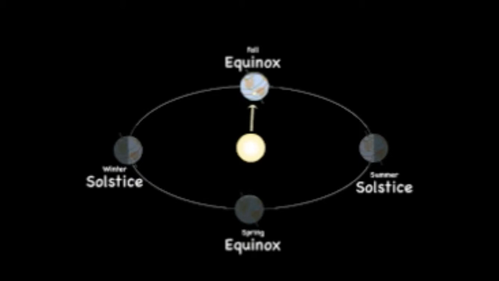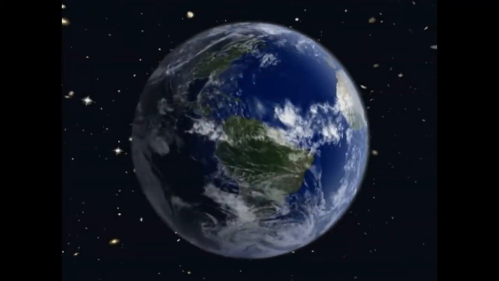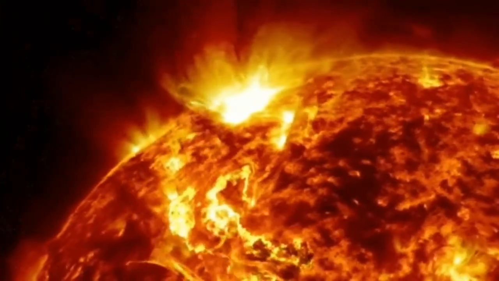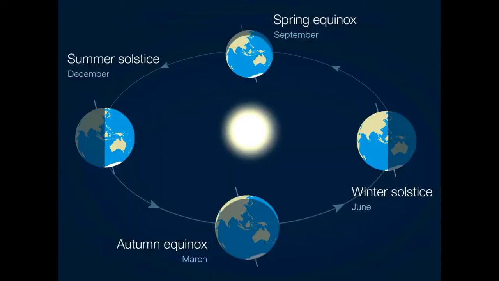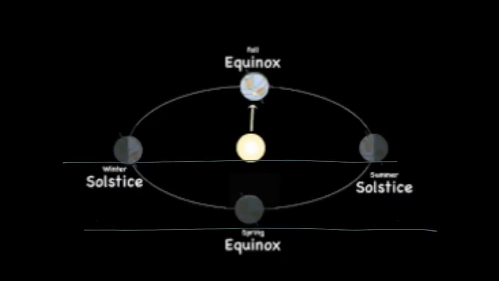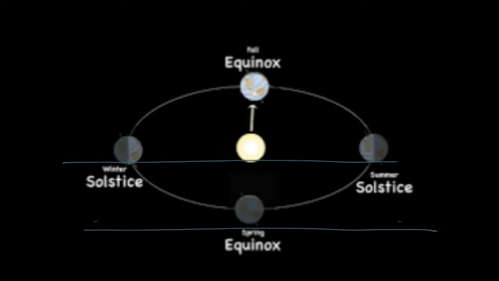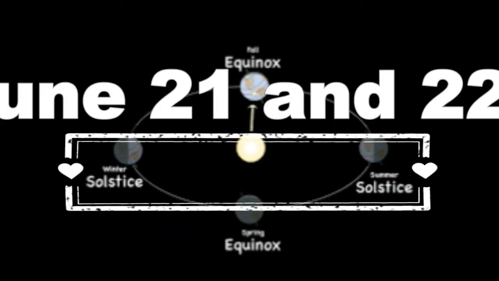What is solstice? Solstice means unequal day length. The sun is said to be at solstice when the difference between the distance from each pole to the sun is at its greatest. The solstice usually occurs on December 21 or 22 and June 21 or 22.